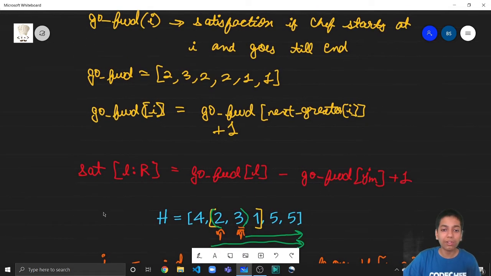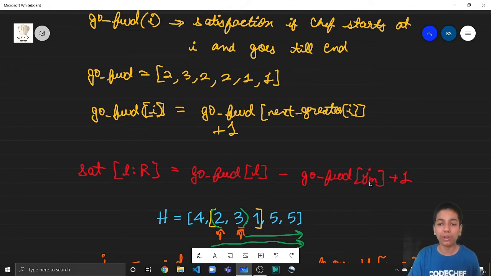We had built go forward here. So what was go forward of L? If we take L equal to 2 and R equal to 4, what was go forward of L? That was go forward of 2, that was 3. So he's getting a satisfaction if he starts from 2 and goes up till the end. Yes, that's right, right? If he's visiting 2, then he's visiting 3, then he's visiting 5. So he has visited 3 mountains and his satisfaction was 3.